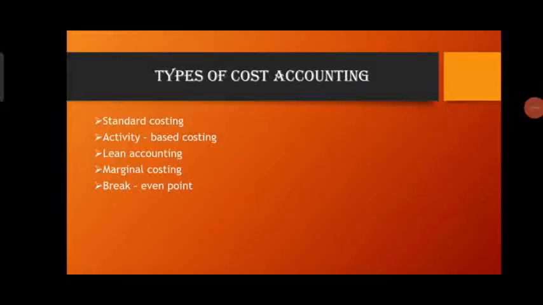Marginal costing is a costing technique wherein the marginal cost, while the fixed cost for the period is completely written off against the contribution, is the change in the total cost from the quantity produced by one unit. Then break even point. Specifically in cost accounting, the point at which total cost and total revenue are equal.